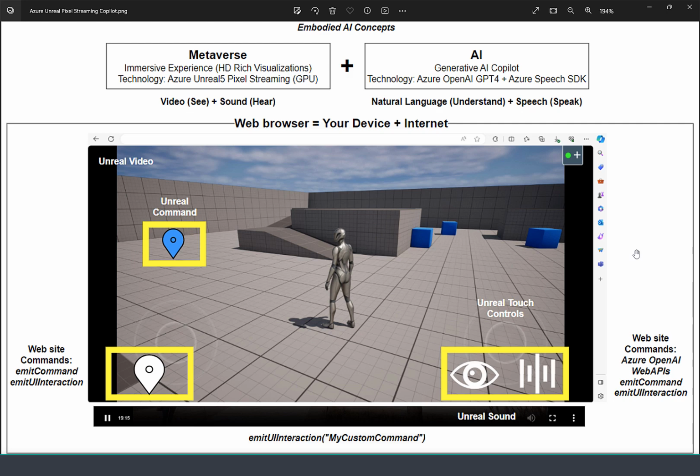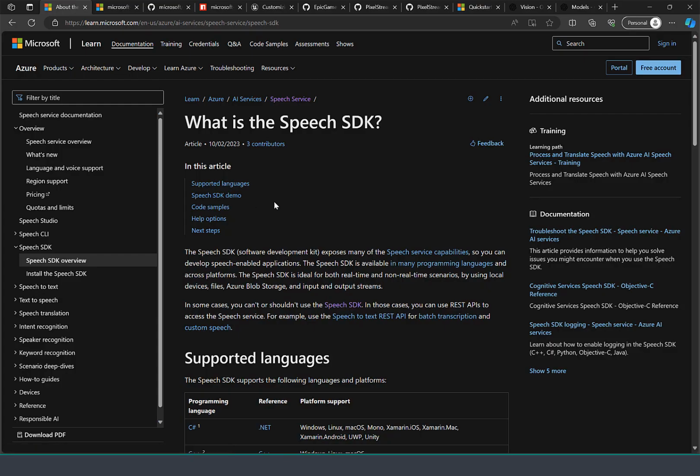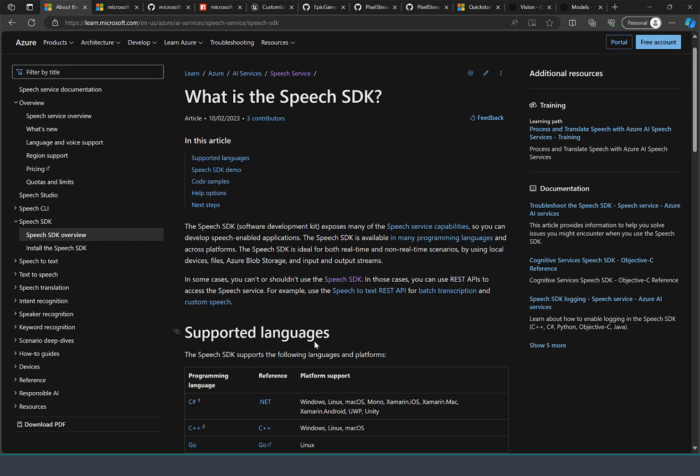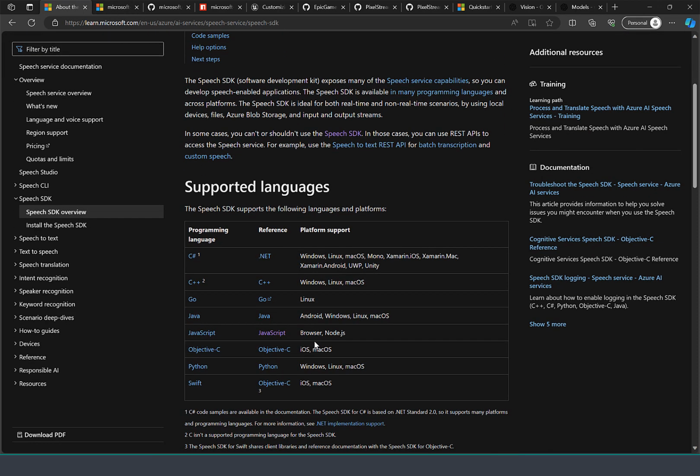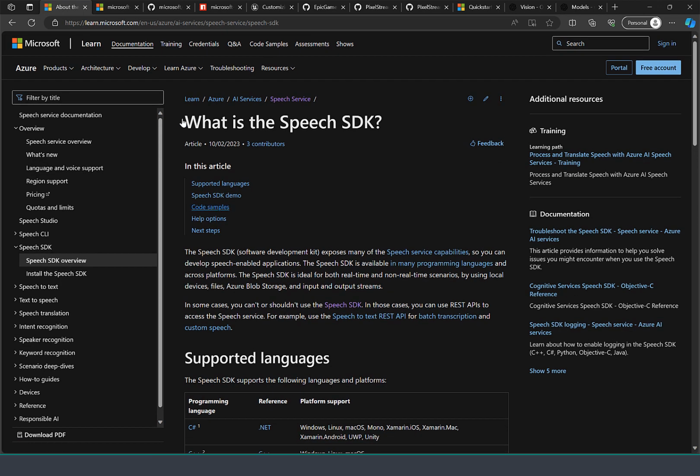So let's just take a look very quickly from the concept towards implementation, and how we technically implemented this solution. From the Azure Speech SDK perspective, you can learn about this on the web page right here, what Speech SDK is and what languages it supports.